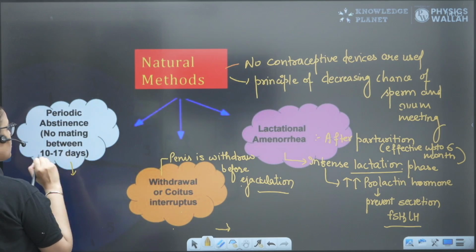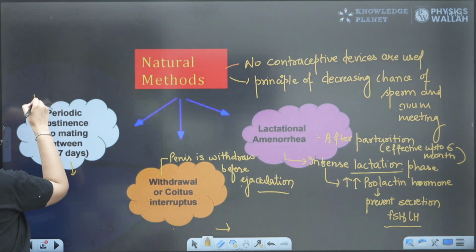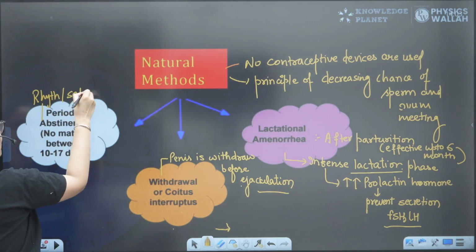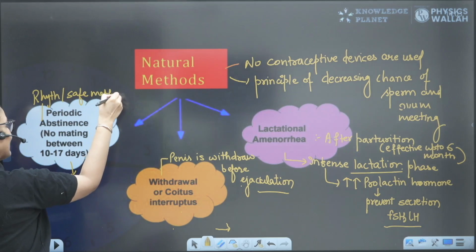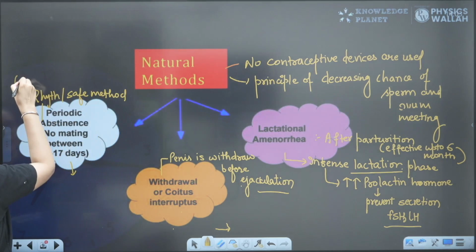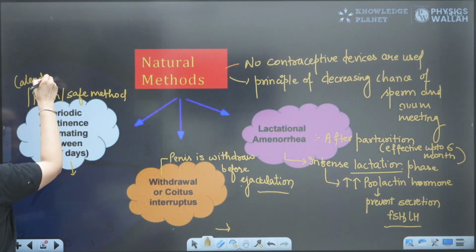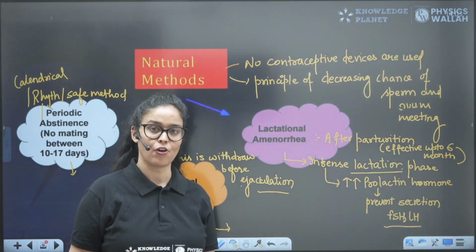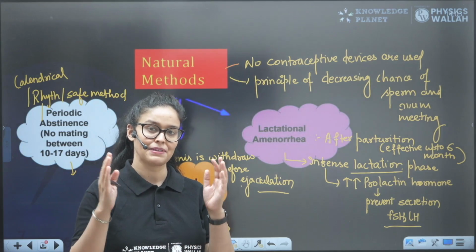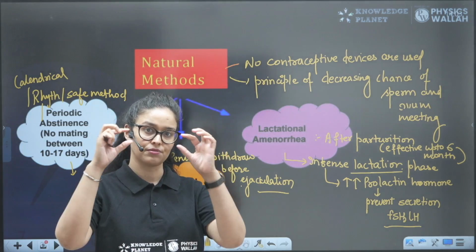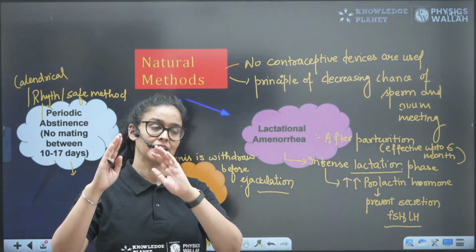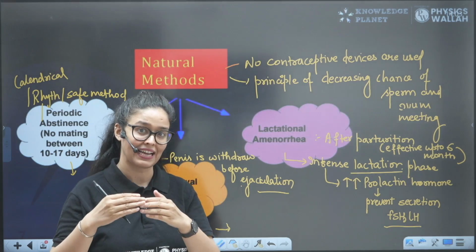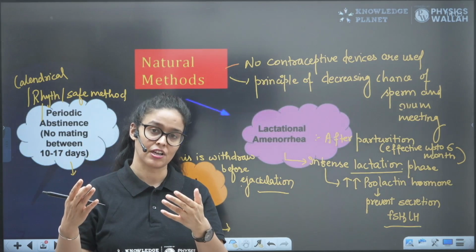Periodic abstinence, or no mating between days 10 to 17, we also call the rhythm method, safe method, or calendrical method. Why so? As we have seen in the reproductive health chapter, in the menstrual cycle, days 10 to 17 are considered the highly fertile period, because at that time there are high chances of ovulation.